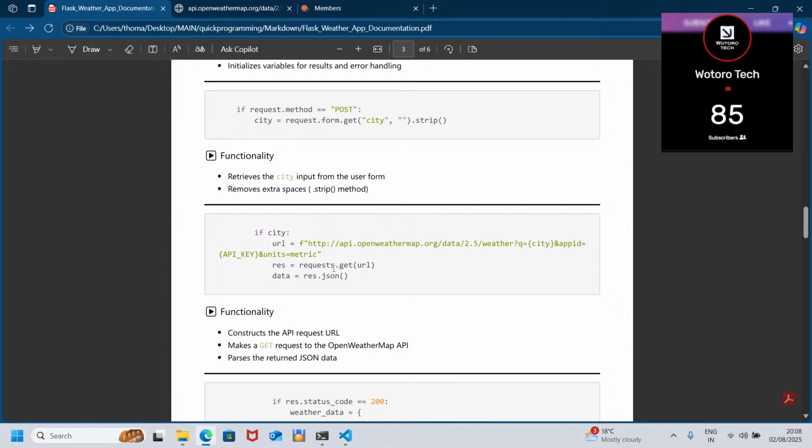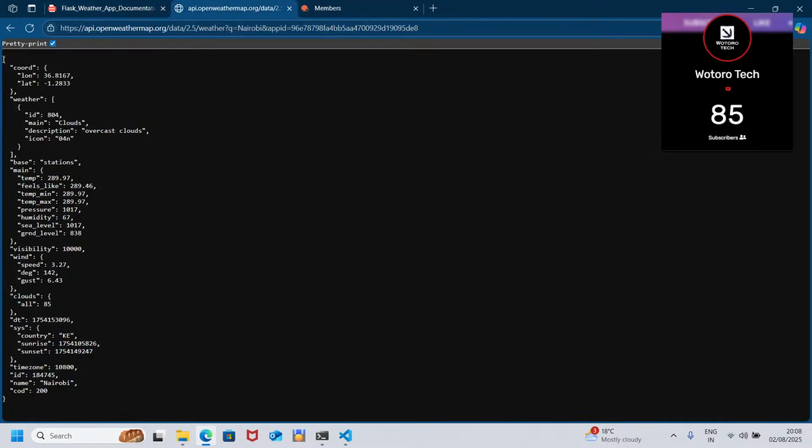It's going to go to this URL and get data from it. So remember this data that we have here. Now we already have the full information. What we need now is to clean this data, then after cleaning, we display it to the user.